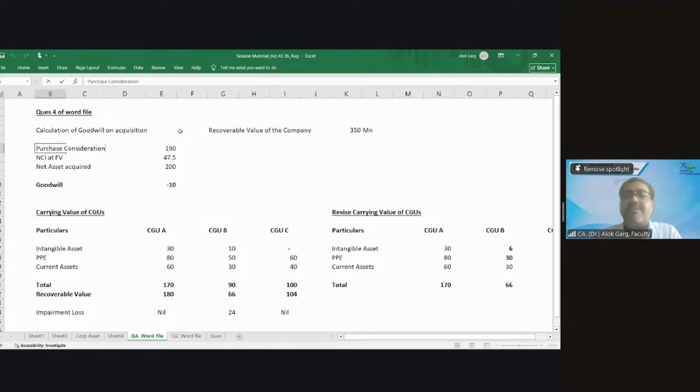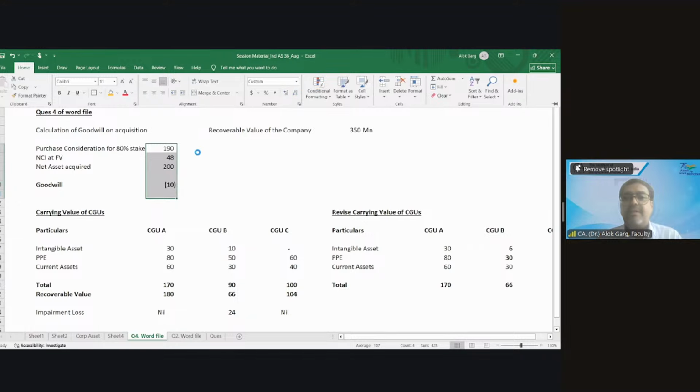For how much percent stake have you paid the purchase consideration? 80%. So what is the fair value of that company? What is the fair value of that company at 100%?